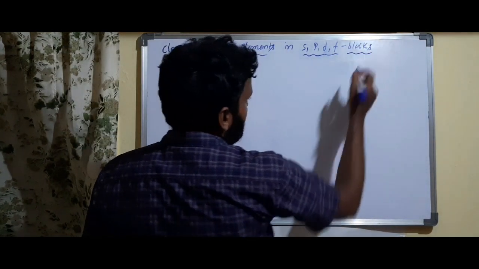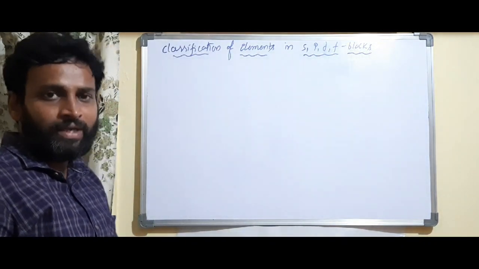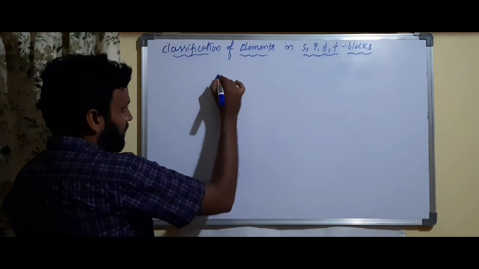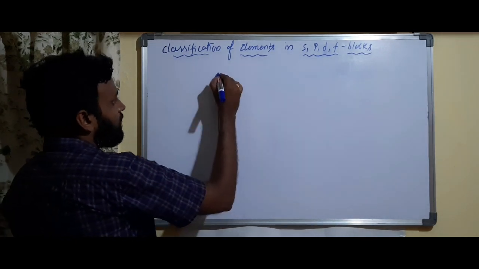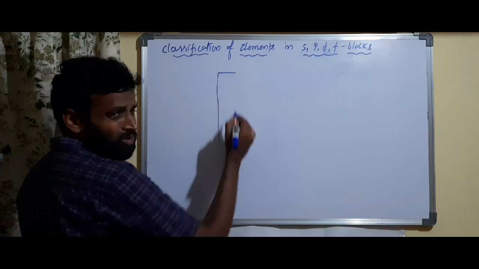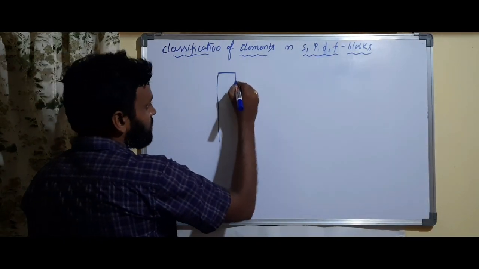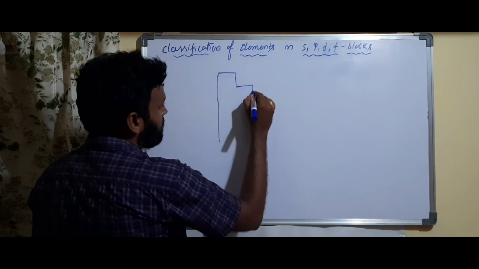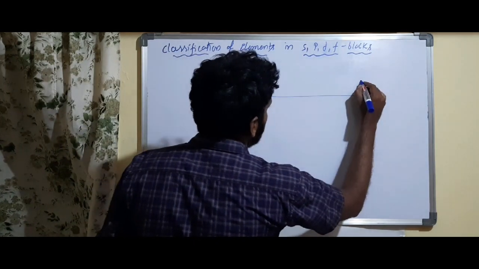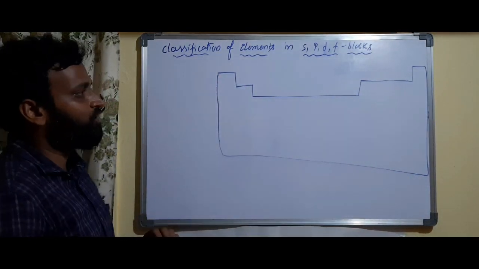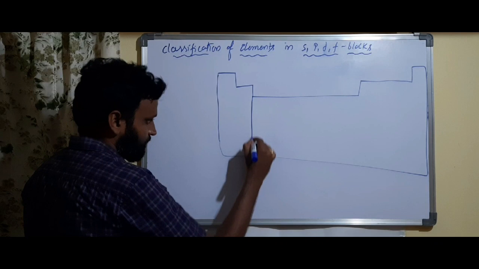So finally we have a periodic table, and just for an idea I am drawing it like this. How many groups did I tell you? 18 groups, yes. And how many periods? 7, that I told you already. This is the rough periodic table that you have.